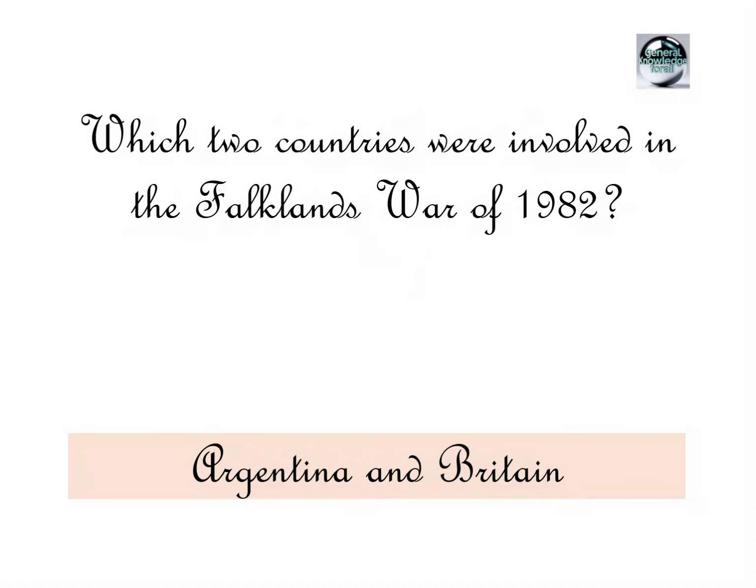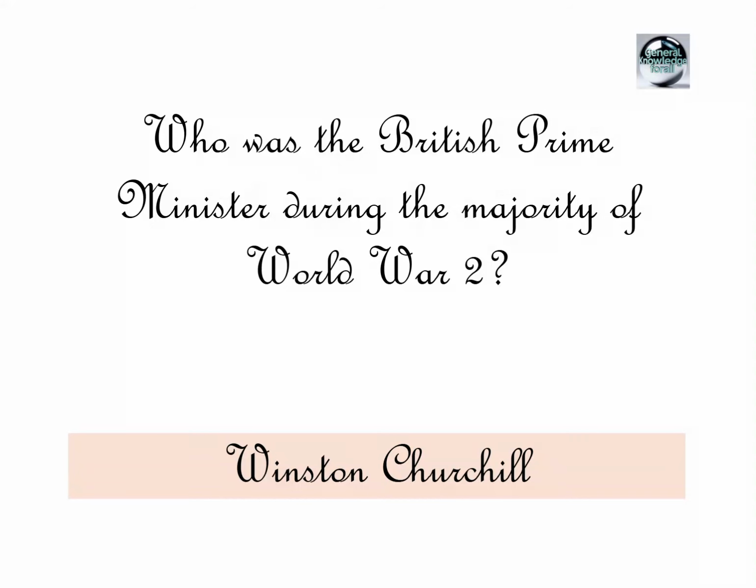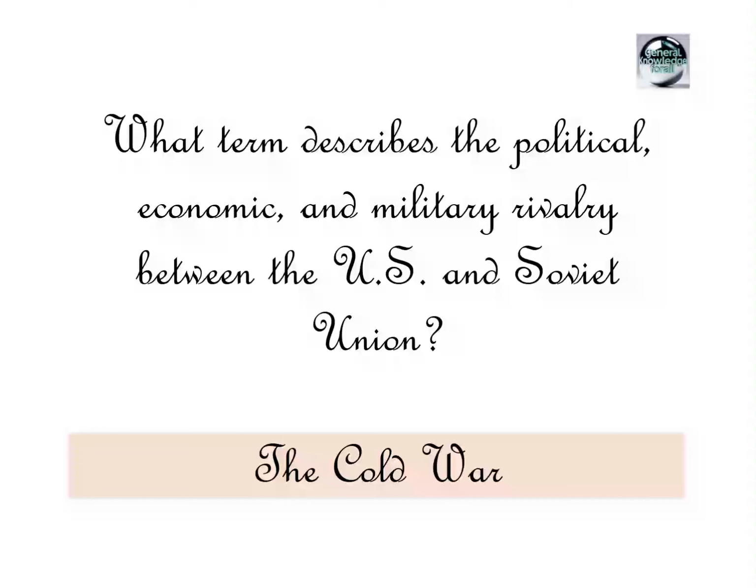When did the Soviet Union collapse, ending communist rule there? In the year 1991. Which two countries were involved in the Falklands War of 1982? Argentina and Britain. What tragic event occurred in Rwanda in 1994? The Rwandan genocide. Who was the British Prime Minister during the majority of World War II? Winston Churchill.